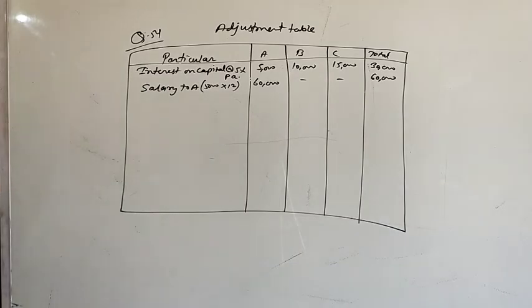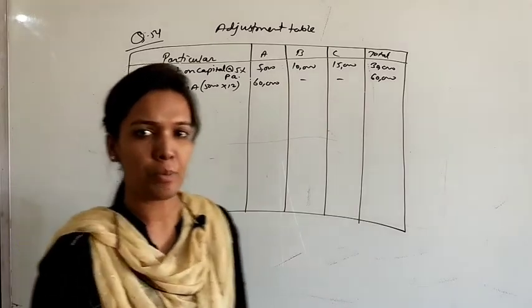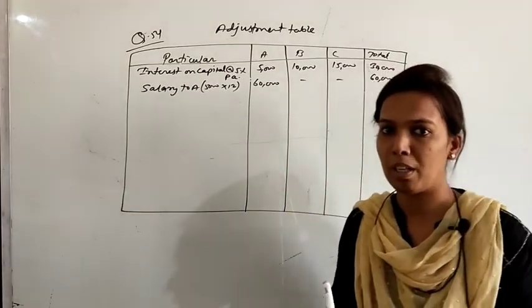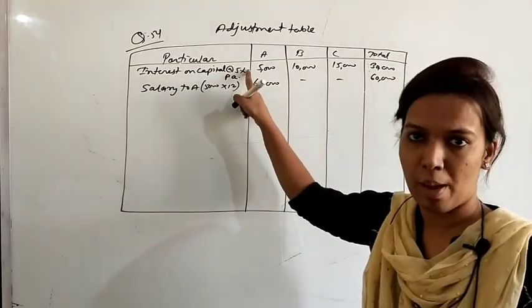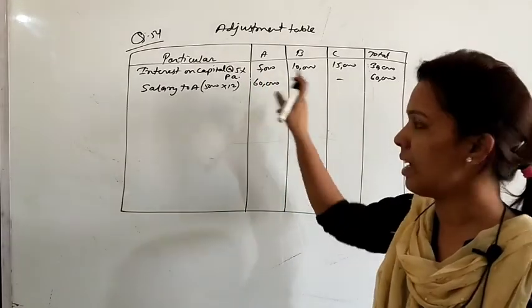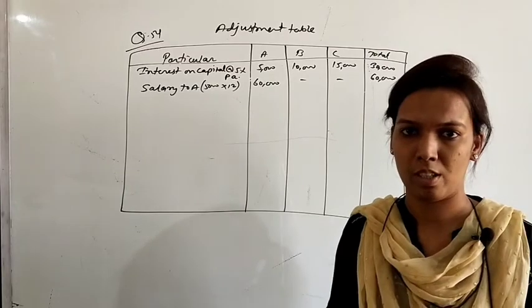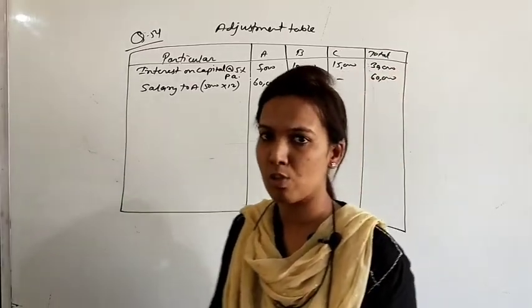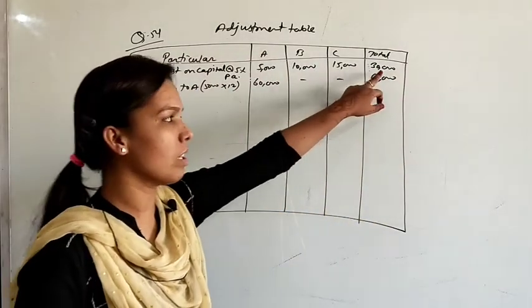Okay. C was entitled to a commission of 5% on the profits after charging the interest on capital but before charging the salary payable to A. The profit is 3,60,000. What is the condition? C will take commission on the profits after charging interest on capital but before charging salary. So you deduct only interest on capital from the profits. Out of 3,60,000, deduct 30,000.